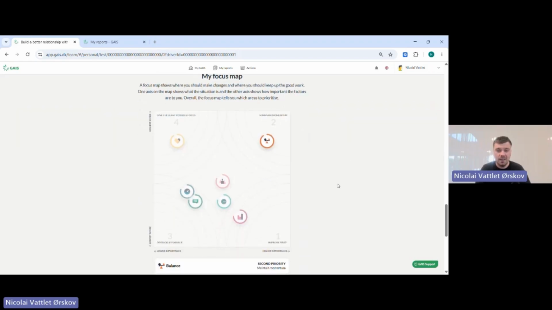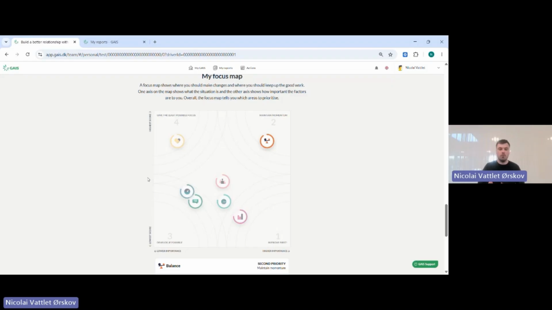Then at the end, like I told you before, we have this focus map, and actually you can see it here. So that means that from the company perspective, you will get the focus map based on departments, countries, or whatever you would like to see. And all employees also receive their own personal focus map. And you'll be able to use this focus map if you have one-on-ones or something like that, like a setup like that in your organization today.